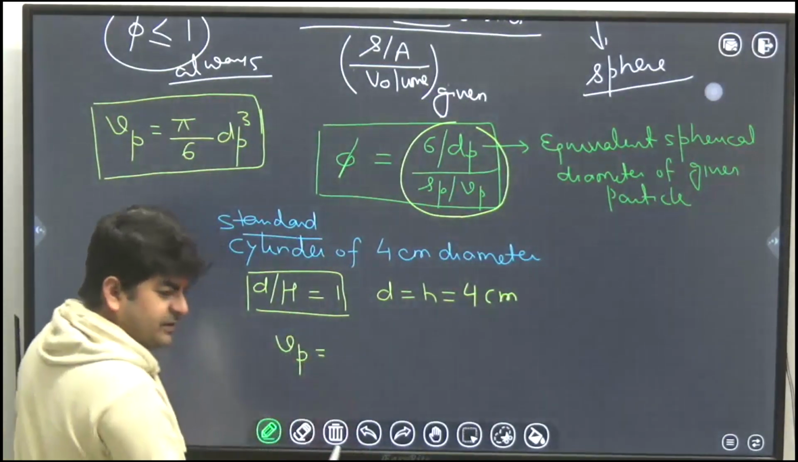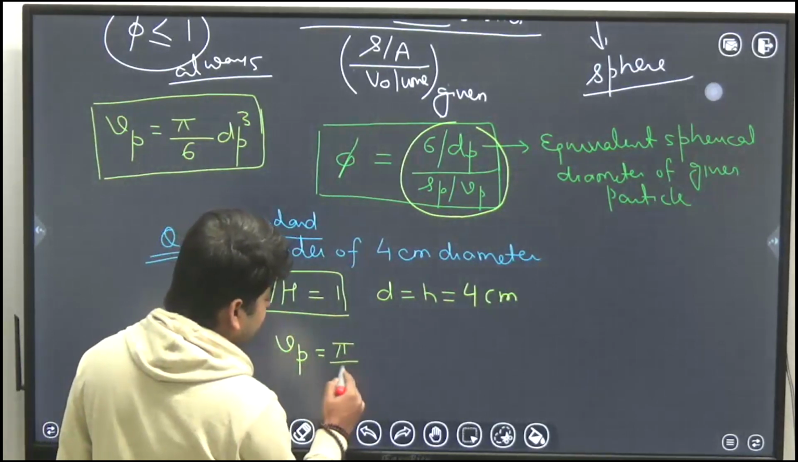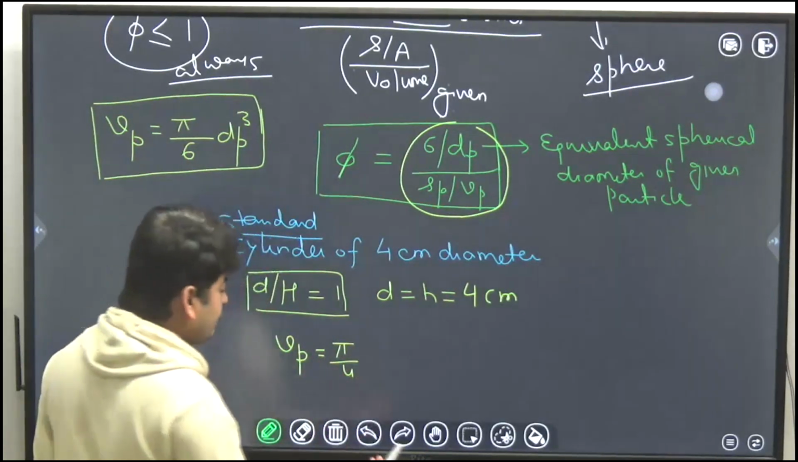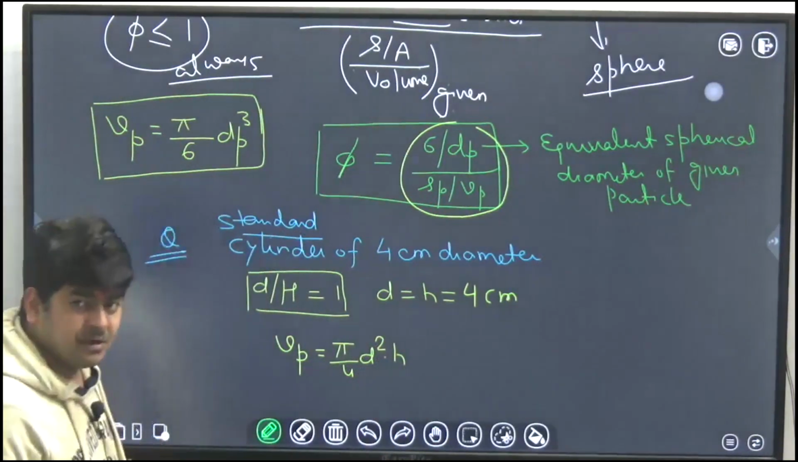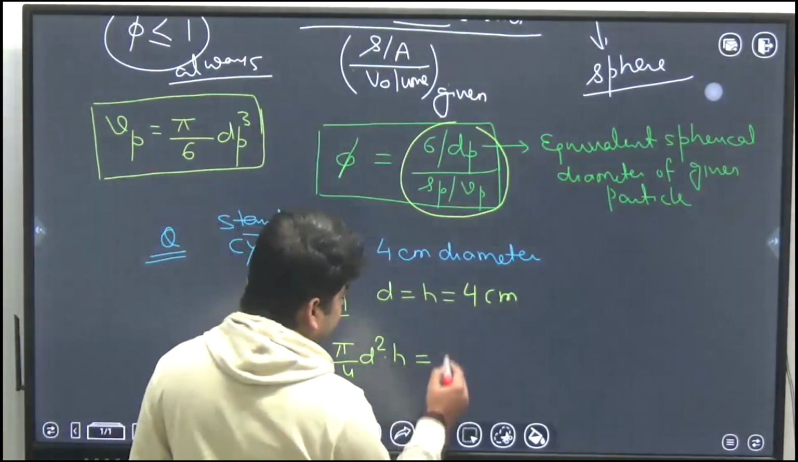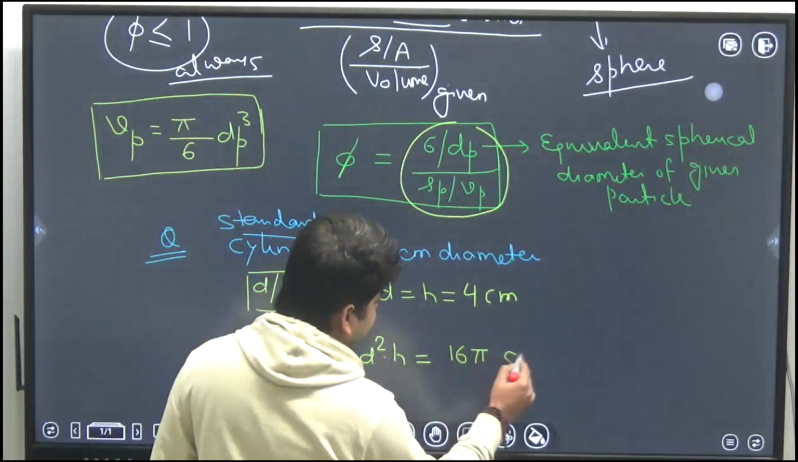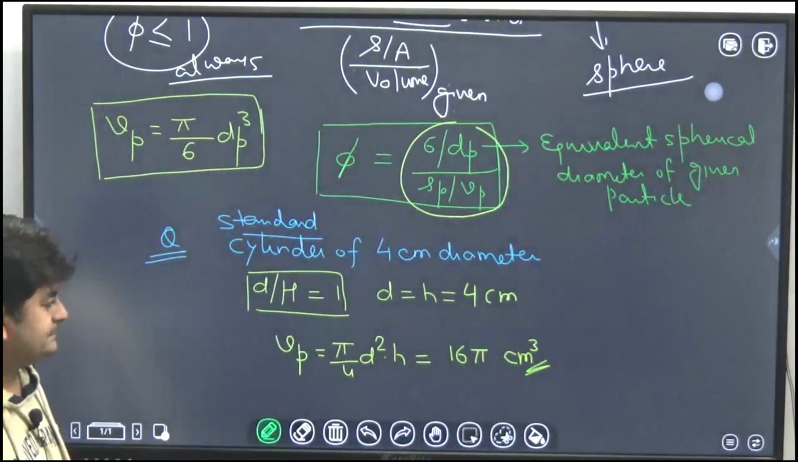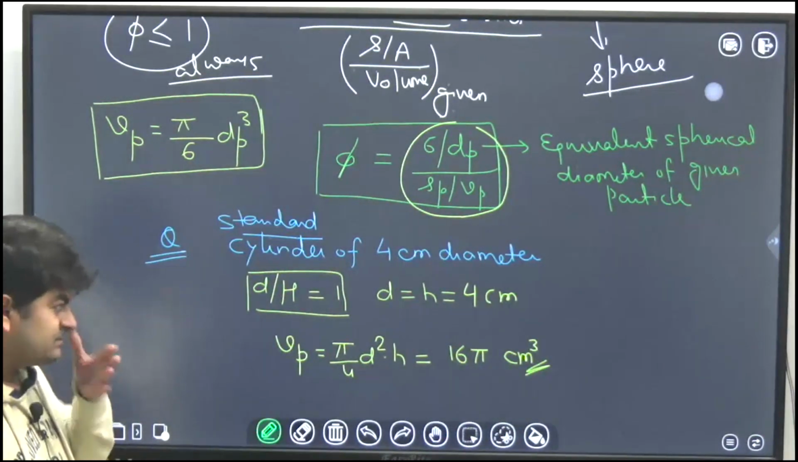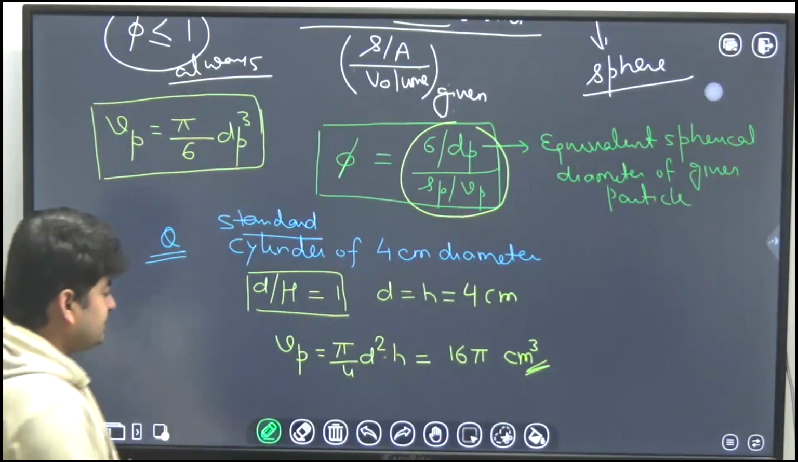The volume of the particle can be calculated by pi by 4 d square into h. So here, when you put the values, you will get volume as 16 pi cubic centimeter. Then the surface area.